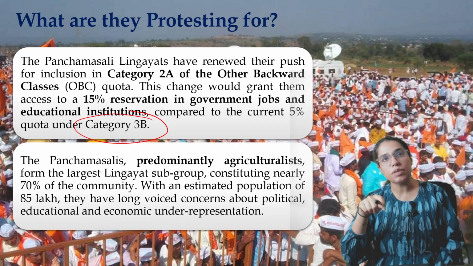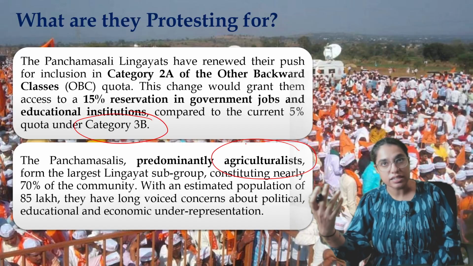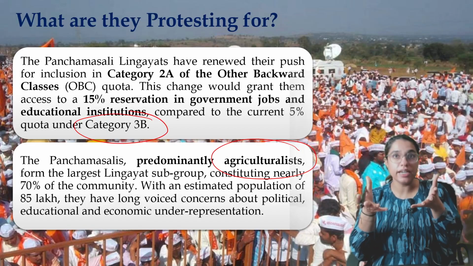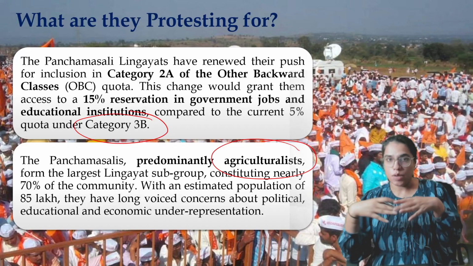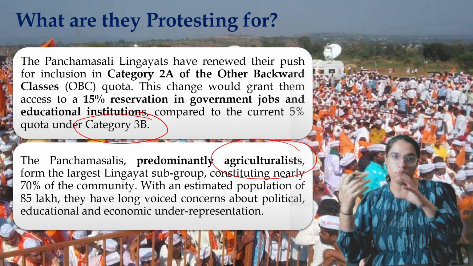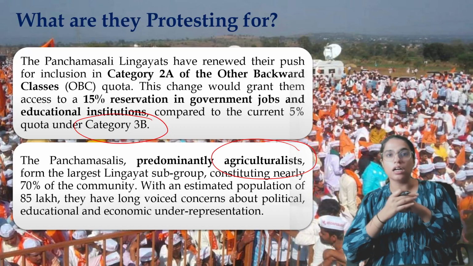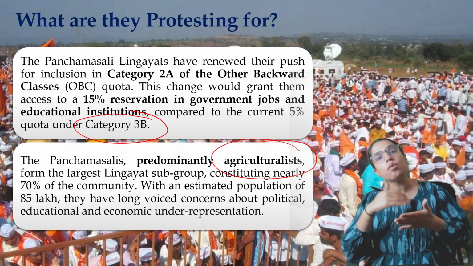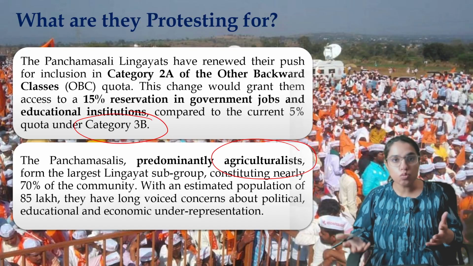Instead, what the Panchamasalis are saying, who happen to be, as we talked about, traditionally agriculturalists, is that we are one of the largest in population. Almost 70% of the Lingayats, they claim, is us, but there's no empirical data really backing this. There is talk of the socio-economic survey which was conducted in Karnataka, but the data isn't really out in the public domain. So there is no empirical data which can really prove it. So they say we are a very huge population.